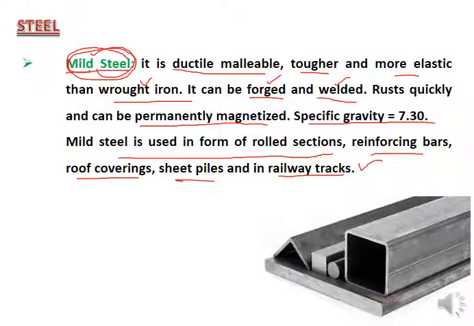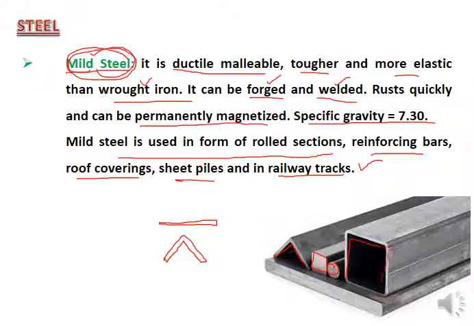Rolled section means that it is malleable. If you have one sheet of steel, you can change its shape to make an angle section. This is the L section. Here it is shown in the figure. This is the simple square rod, this is the circular rod, and here it is a box section.